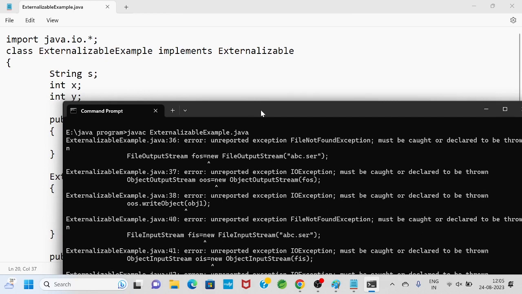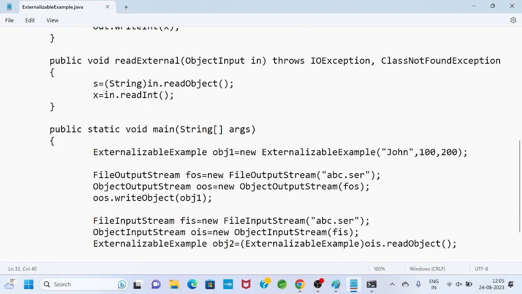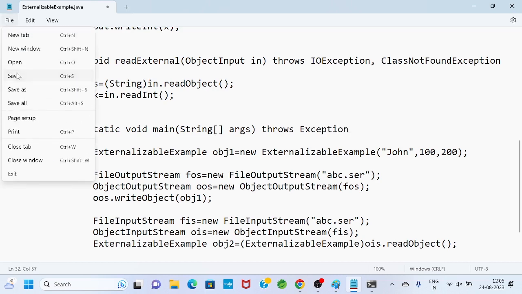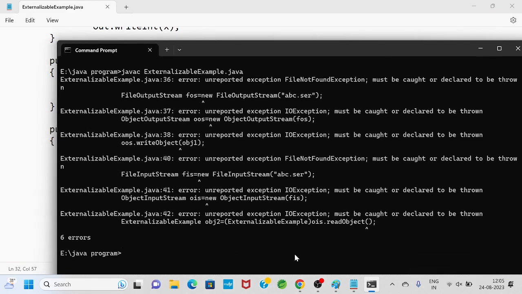So here also we have to write those exceptions. Already previously we have seen that these three lines represent serialization, and these three lines represent deserialization. So when you write serialization code, you have to write throws Exception here also. Now I will save and go to the command prompt.